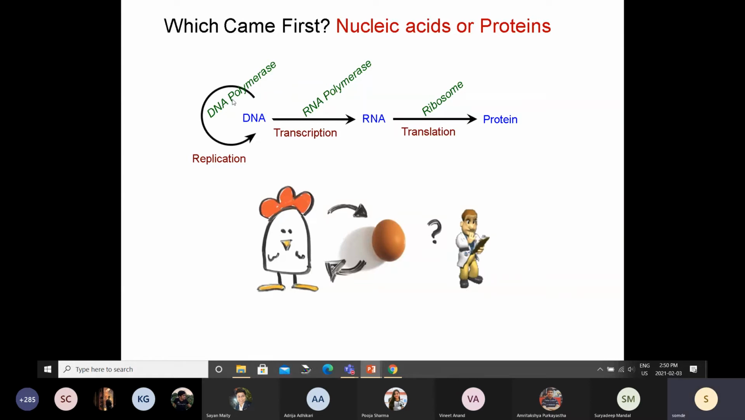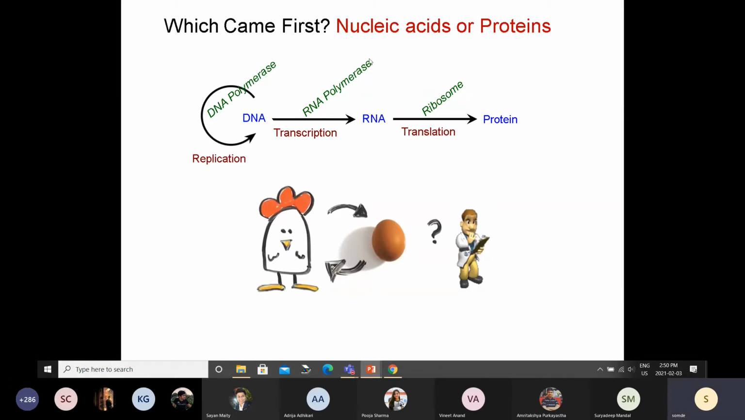So, what type of polymers are these? Are these nucleic acids or are these proteins? Do you know what is DNA polymerase? Is it a DNA, is it an RNA, is it a protein, or is it something else? These are proteins, right? These are all proteins. Now tell me, you need a protein to make RNA from DNA.